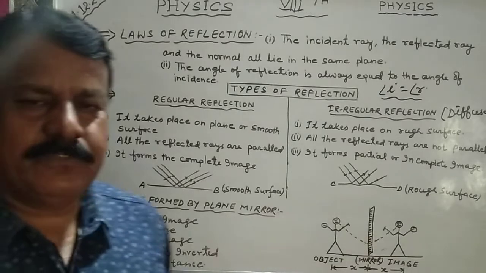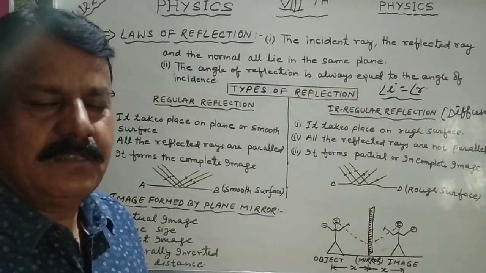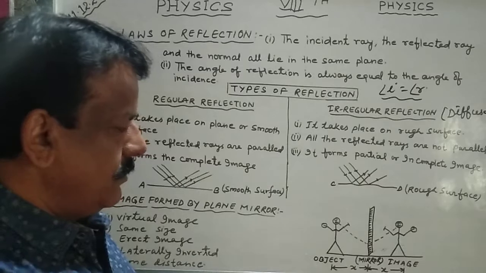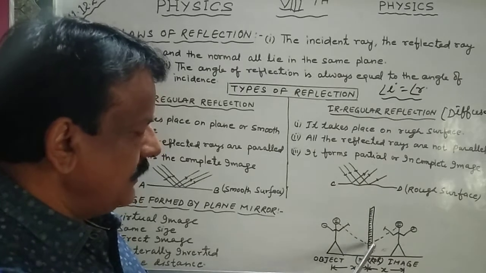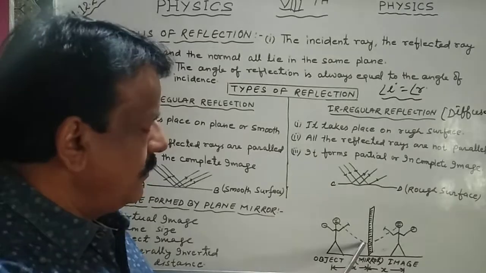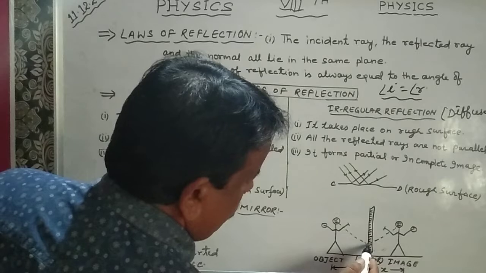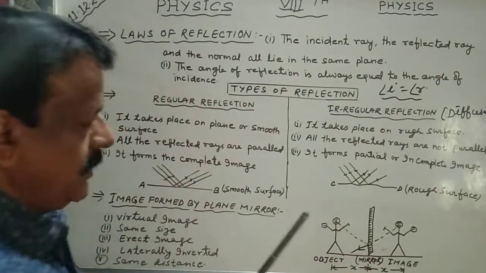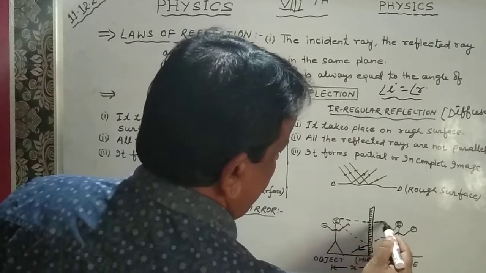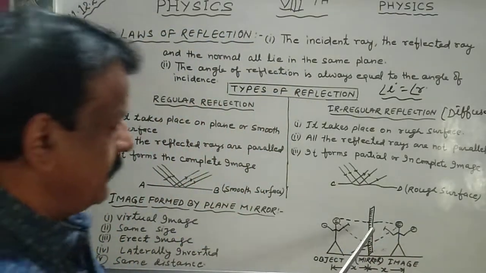Now come to the image formed by a plane mirror. We all know that with the help of reflected rays, images are formed. So, image formed in a plane mirror. This is the plane mirror, and here this is the object. Rays are falling on the mirror and reflecting this side, but if we produce them backward, then they form the image. This is the image formed in the plane mirror.